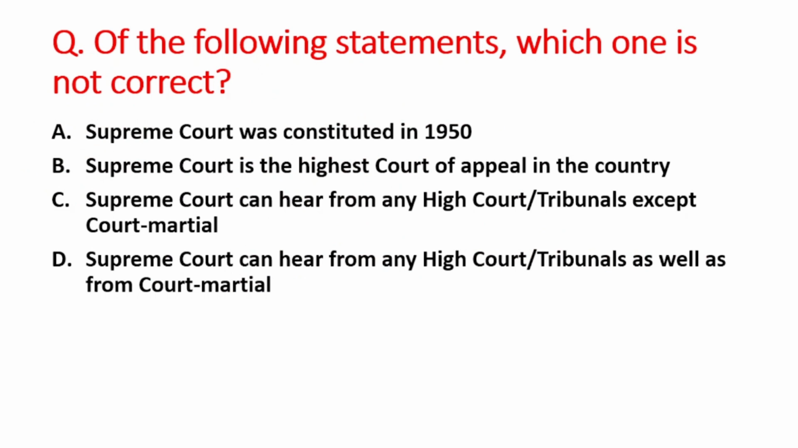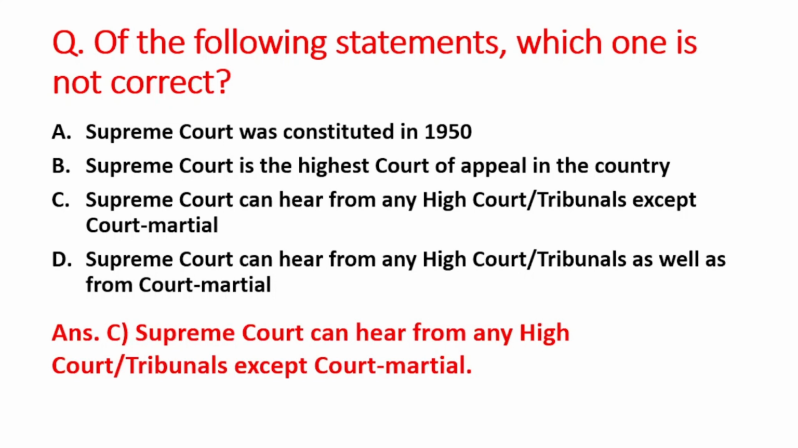First option is Supreme Court was constituted in 1950. B option is Supreme Court is the highest court of appeal in the country. C option is Supreme Court can hear from any high court or tribunals except court martial. D option is Supreme Court can hear from any court, tribunals as well as from the court martial. The right answer is option C. That is, the option is not incorrect. And what is this? The Supreme Court can hear from any court, tribunals except court martial, right?